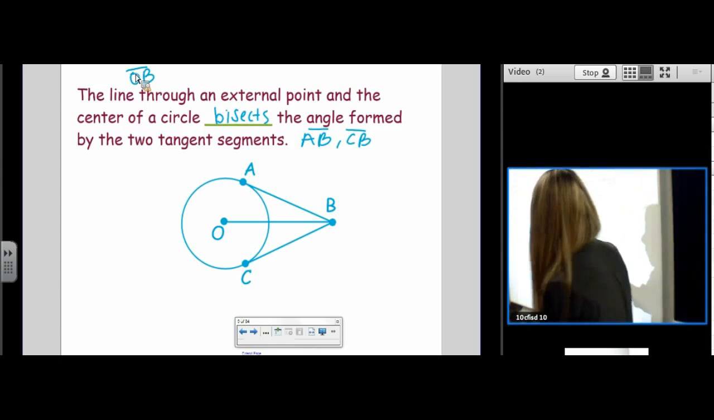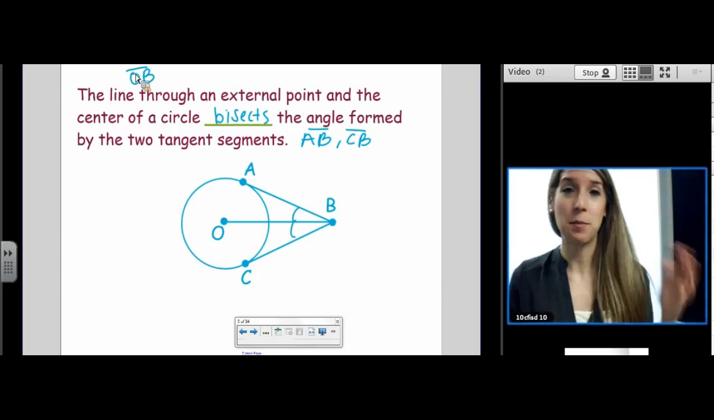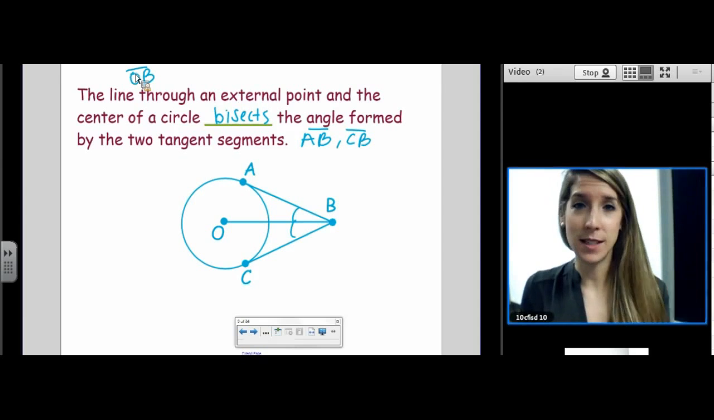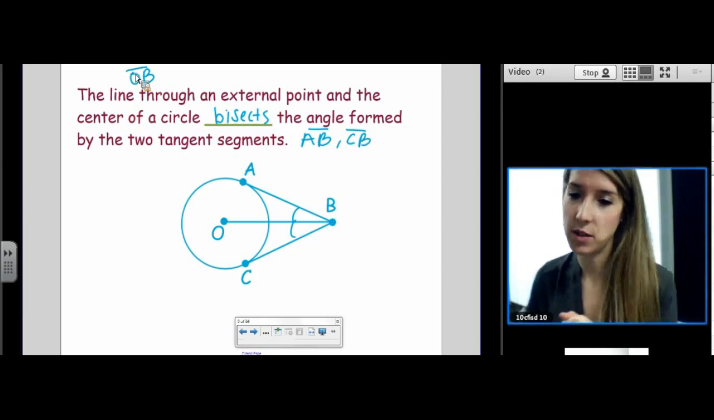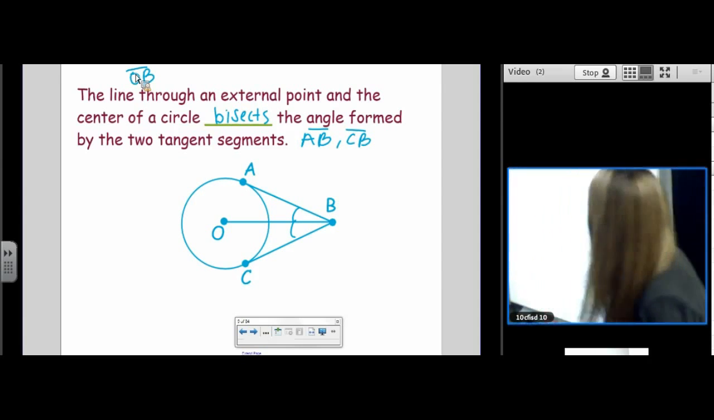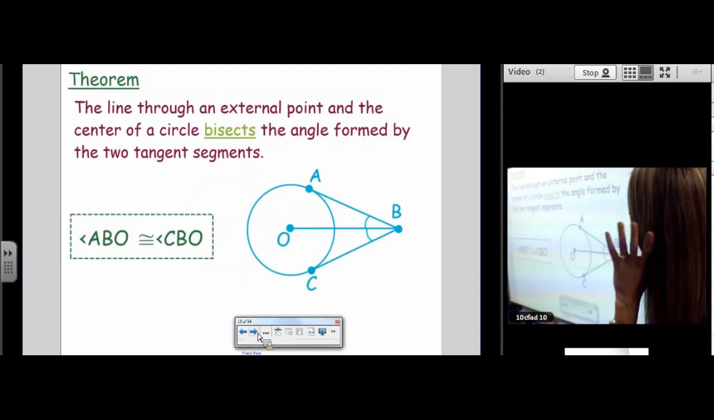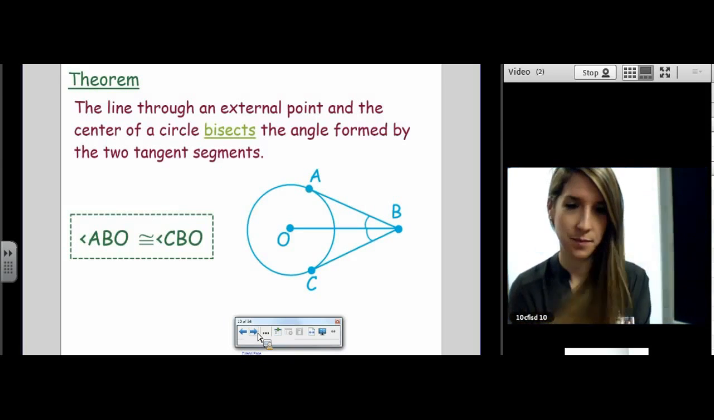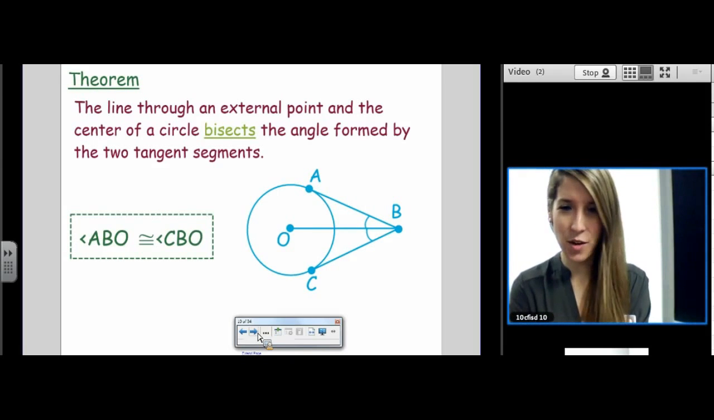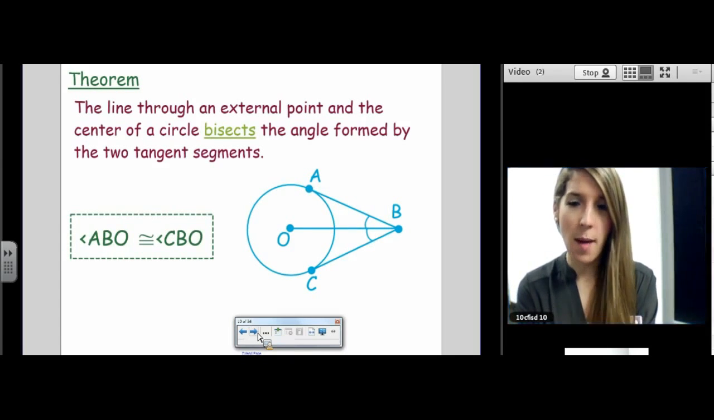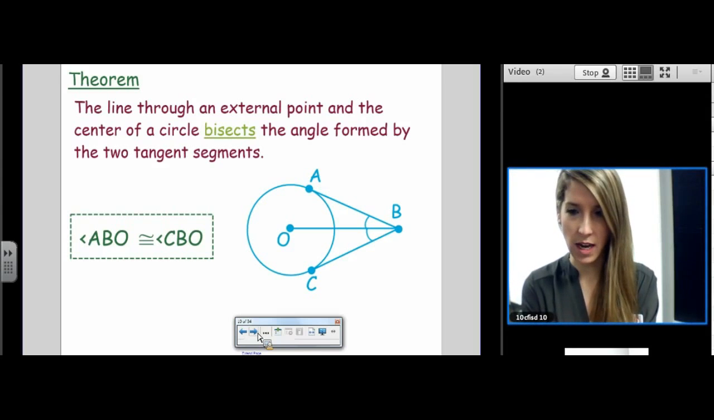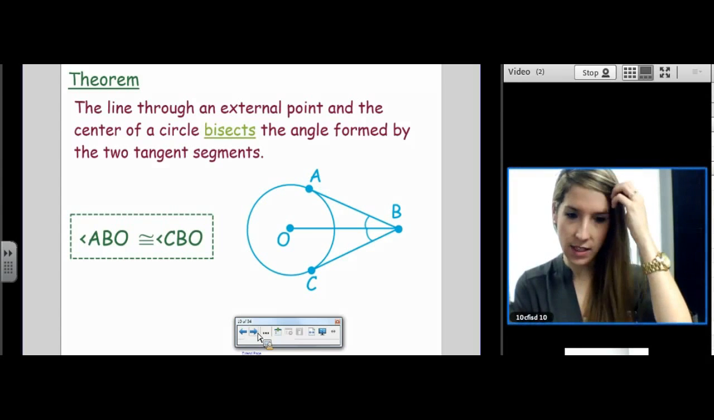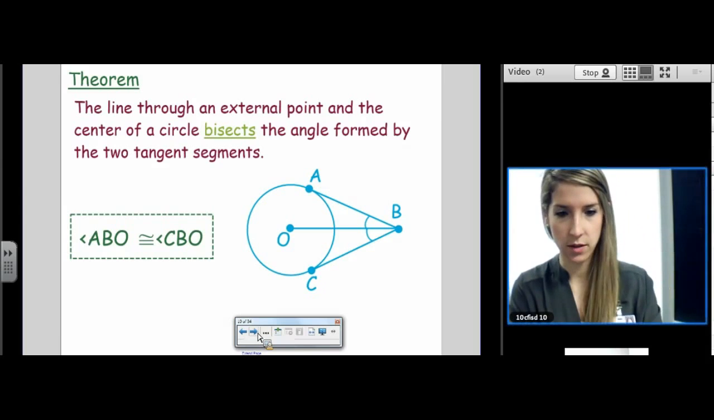So we could have already proven that, because we've already proven those triangles congruent, and we use CPCTC to show that those two angles are congruent. So that's our next tangent theorem. The line through an external point and the center of the circle bisects the angle formed by the two tangent segments. And we know that this comes from congruent triangles.